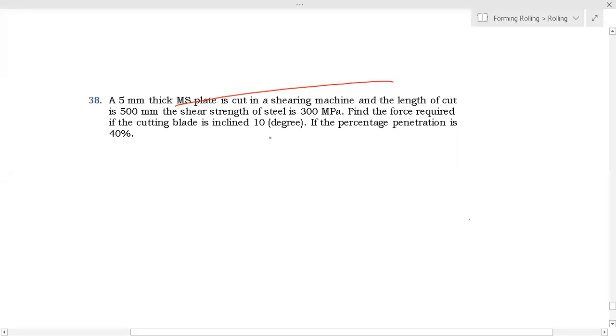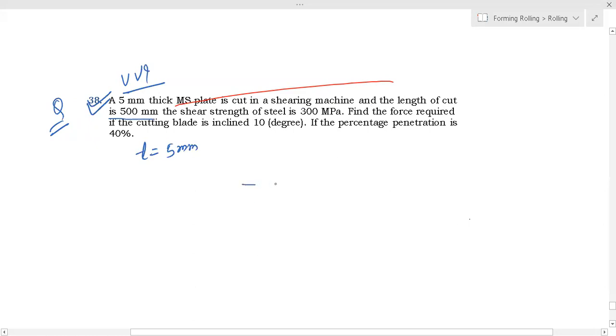If 50 percent, find the force of cutting. Now, if in a blade cutting shearing machine the length of cut is 500. We solve this problem, please concentrate. This is an important problem. If a 5 millimeter thick sheet is cut in a shearing machine and the length of the cut is 500 mm.